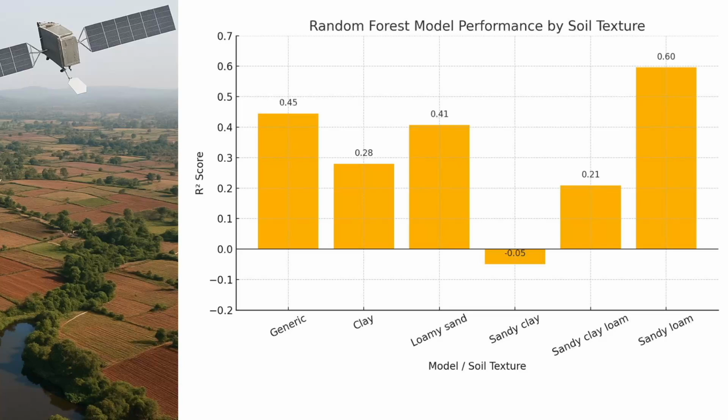So from this figure, we can take away this message that only sandy loam soil really benefits from making a separate soil-specific model. For most other soil textures, it's actually very good that we stick with the generic model that we trained for all the data.